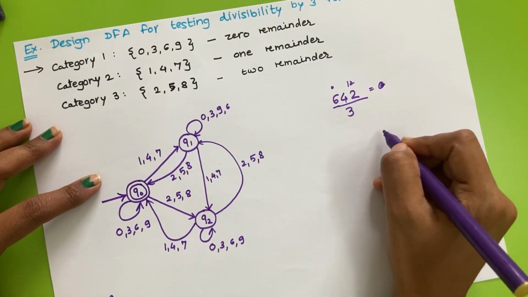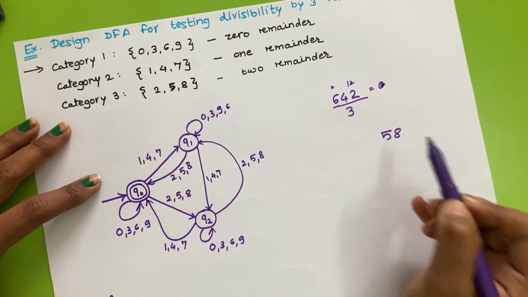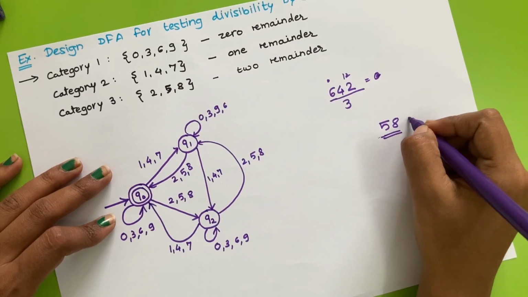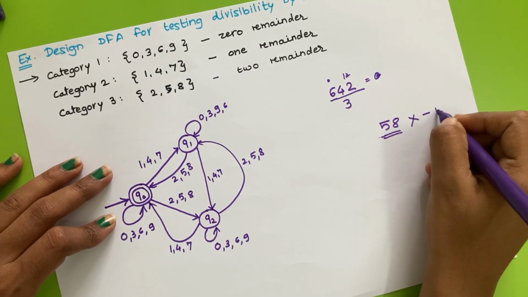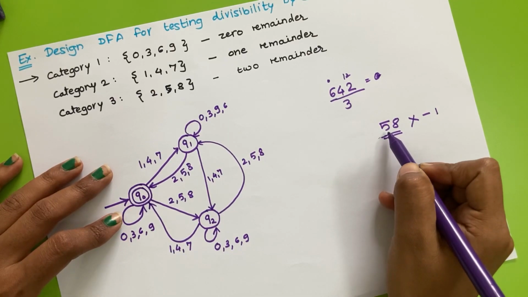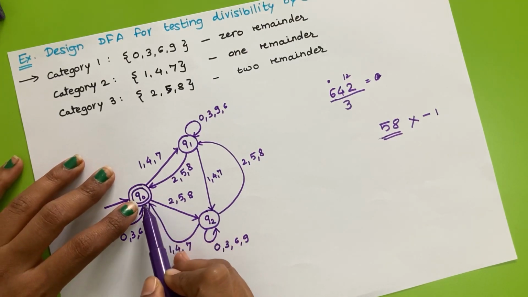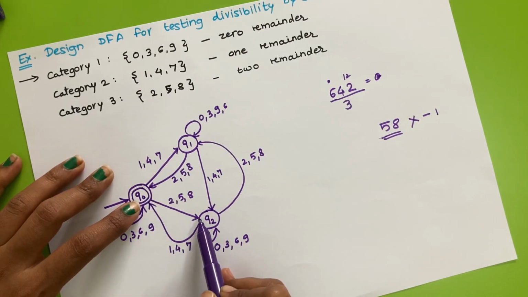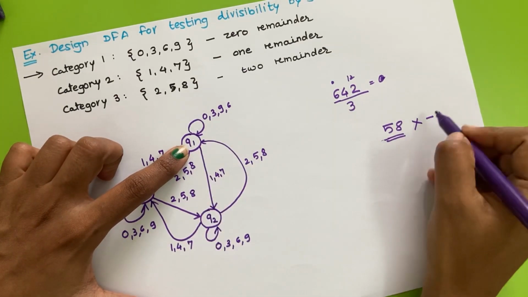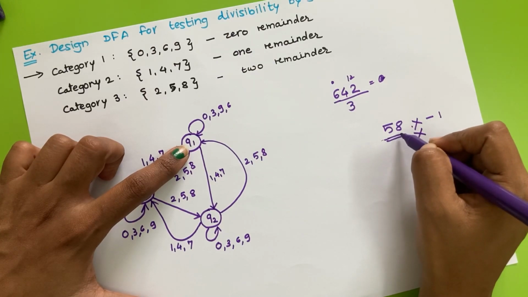One more string of a different combination, that is 58. The number 58 is not divisible by 3; it will give remainder 1. Let's check whether this string is accepted by the given finite automata. 58: input is 5, then 8, it will go to state Q1. Q1 is not a final state, so this number will not be accepted by the finite automata because it is not divisible by 3.